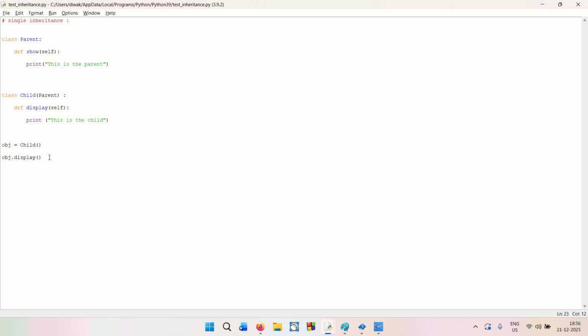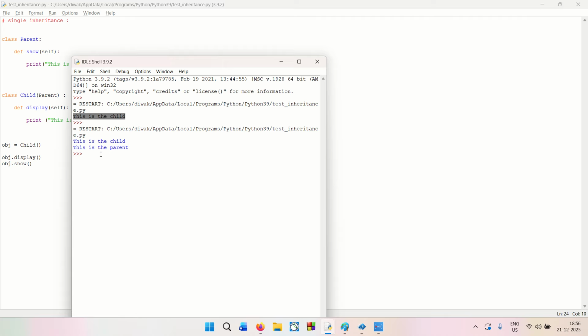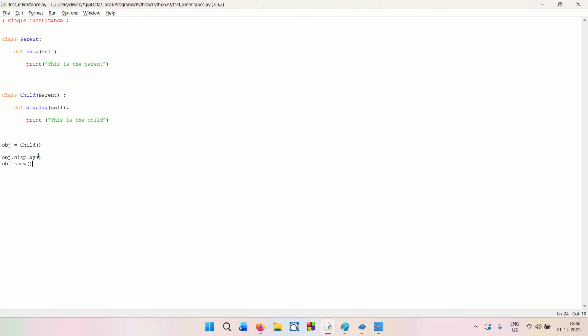But since it is inheriting the parent's property also, if I do obj dot show, it will be able to call the parent also. So this is the child and this is the parent, right? This is a very simple concept of inheritance, where the child is inheriting from the parent.